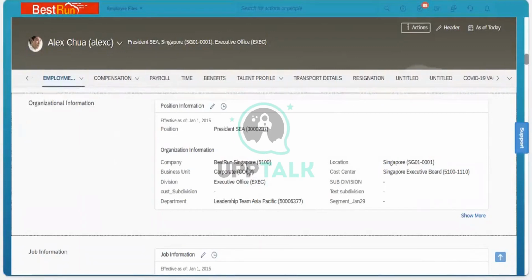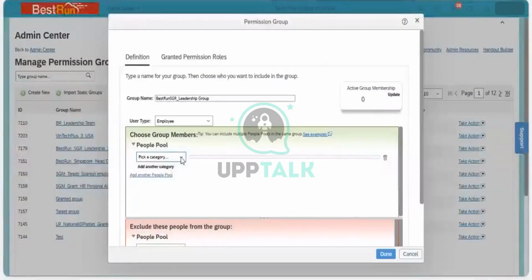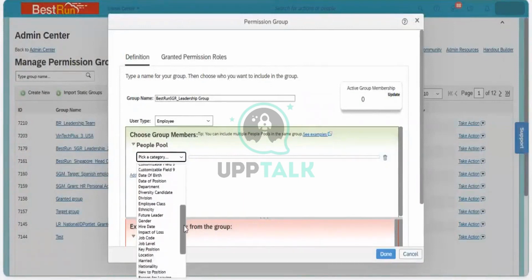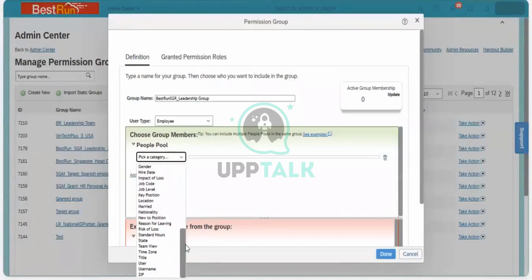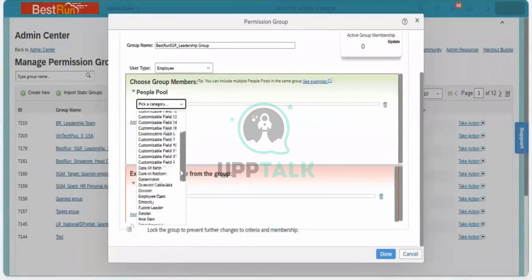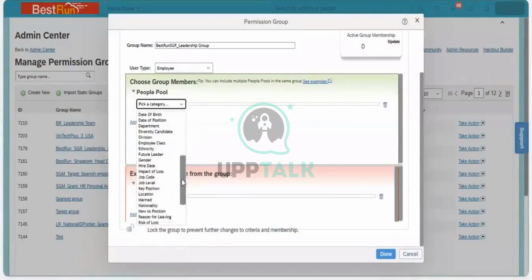I will take the company name as 5100. So here we have the company name, but there are certain changes. I can see the company here. I need to take some other category.